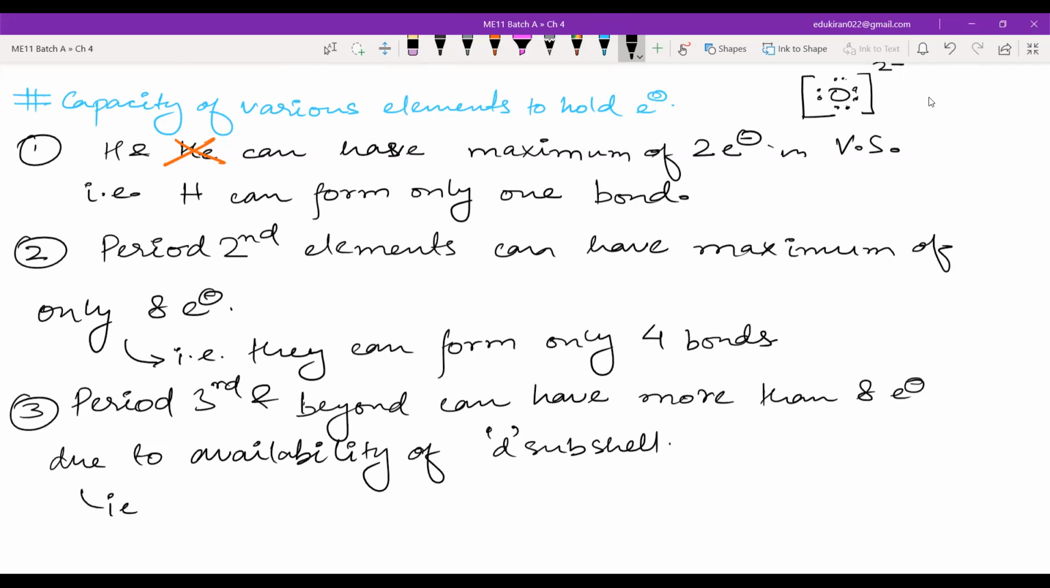That is, they can form more than 4 bonds. So you just have to keep in mind these 3 things. Then we will look at the steps for making Lewis dot structure. Okay, we will look at the steps for making Lewis dot structure.